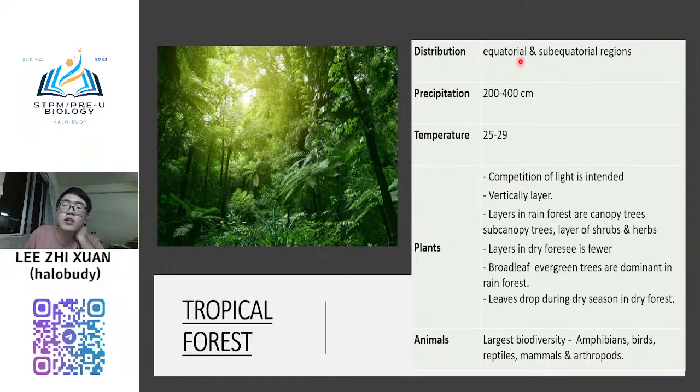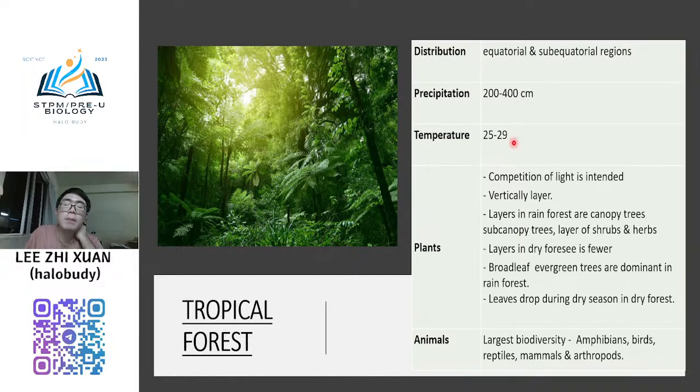Normally the distribution area is at the equatorial or sub-equatorial region like Malaysia. The precipitation is the rate of raining, and the rate of raining per year in Malaysia is very high, on average 200 to 400 cm per year.